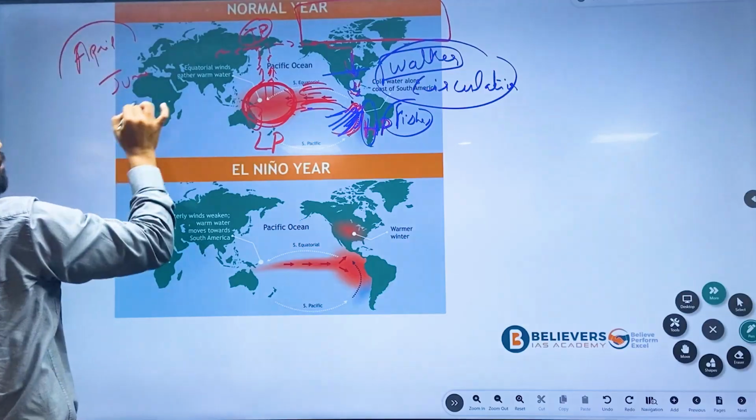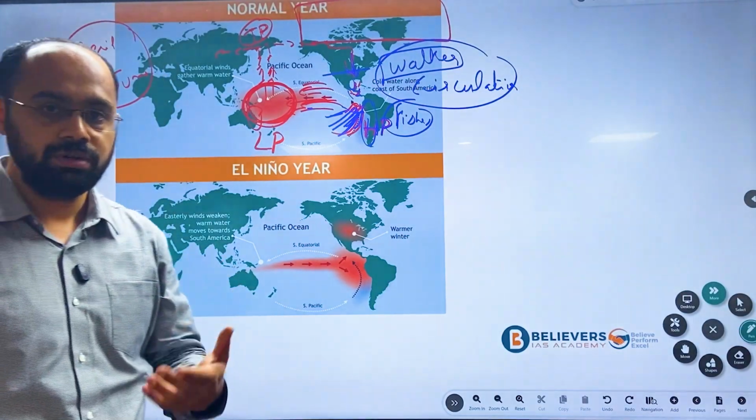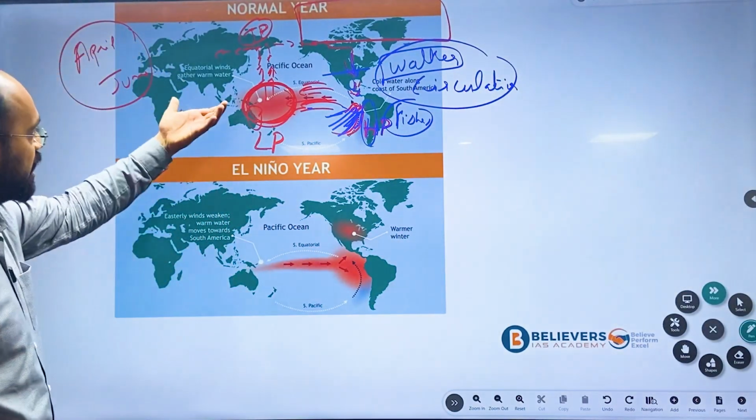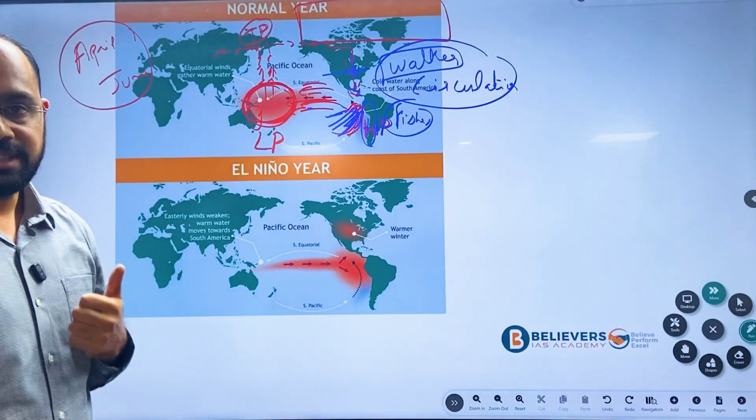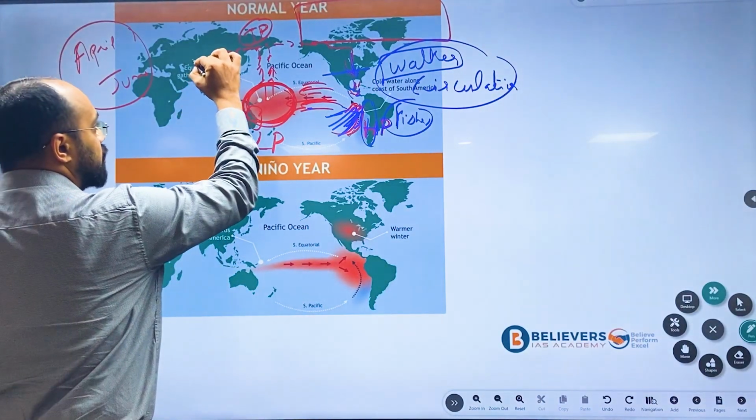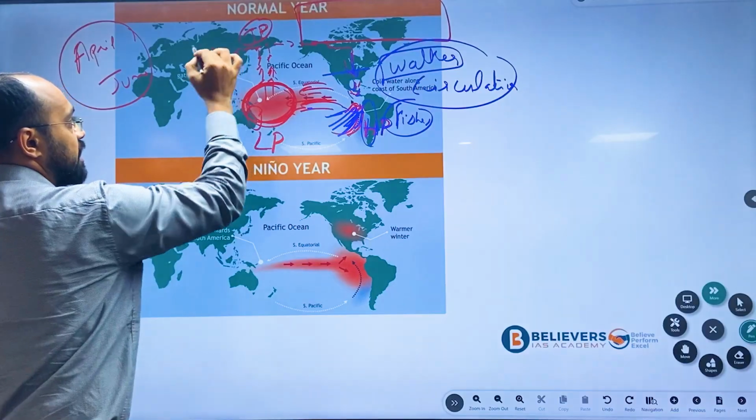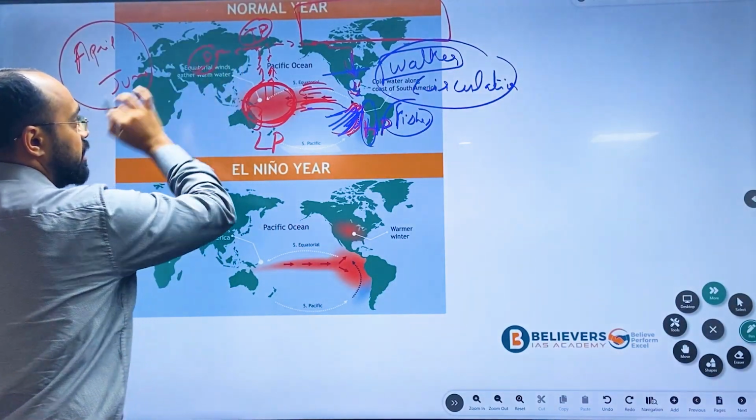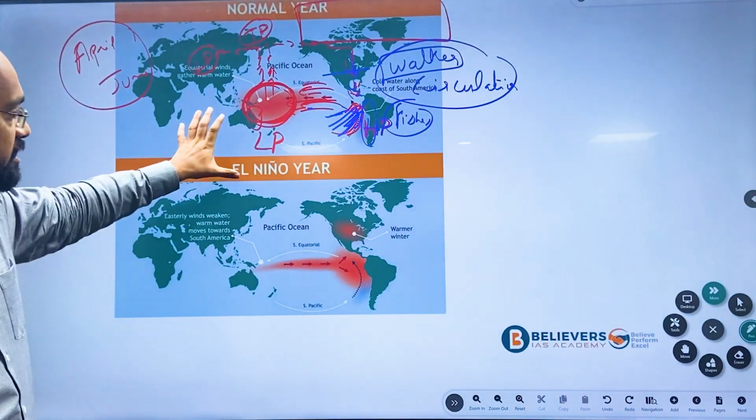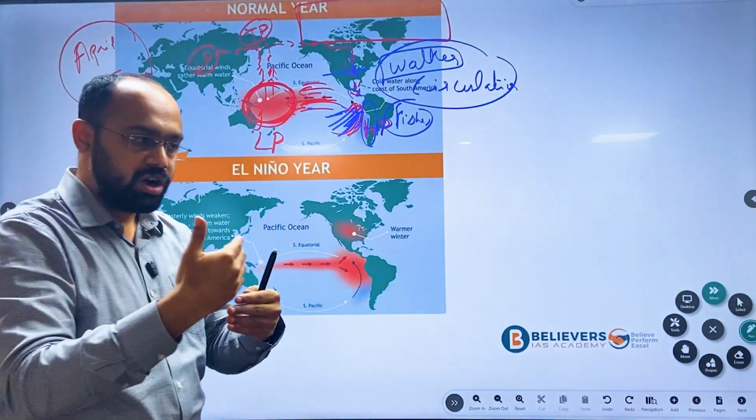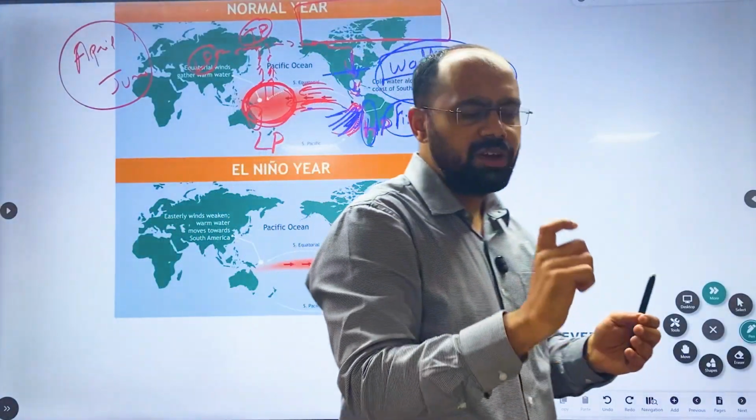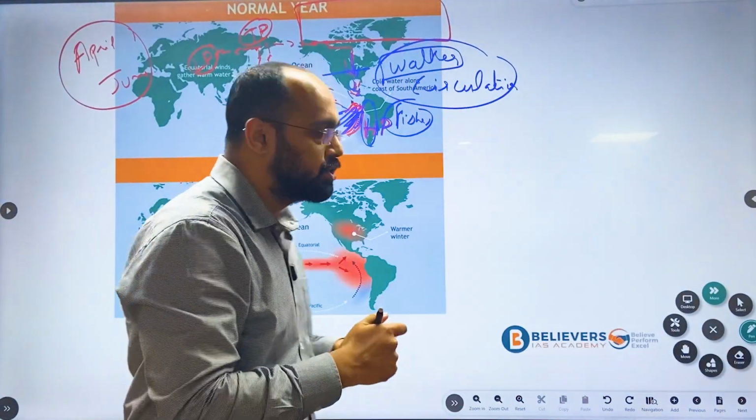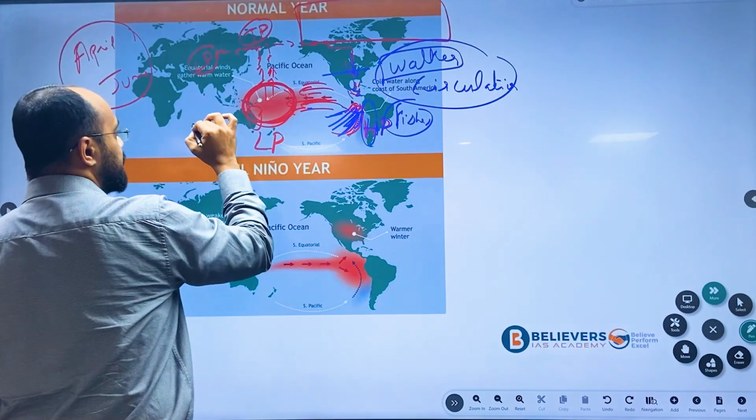Since this phenomenon is happening in April to June, as you know, from April to June we have summer season. Since there is summer season, land is getting heated. If land is getting heated, low pressure is created. Since water does not change its temperature very rapidly, here high pressure will be created.